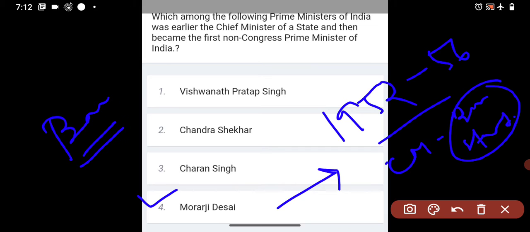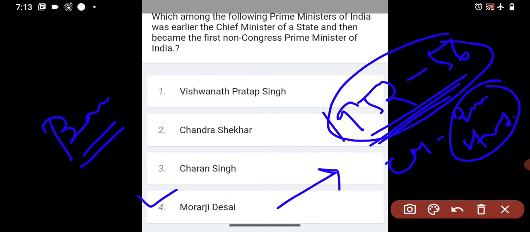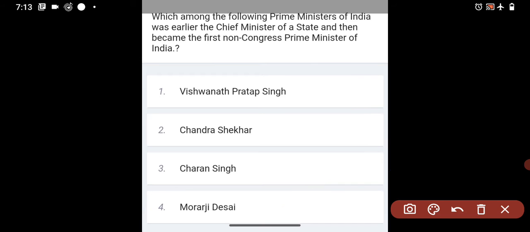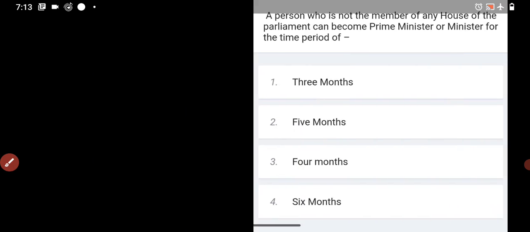As this is a very early year, we can say he is the first non-Congress Prime Minister who was working as a Chief Minister and later he became Prime Minister in 1977. So the answer is what? Morarji Desai. So moving to the next question.